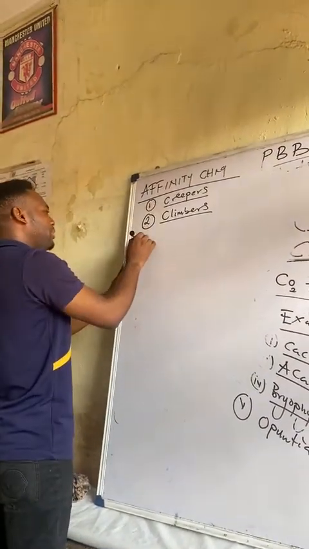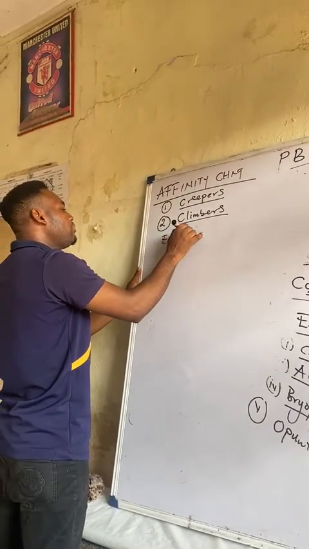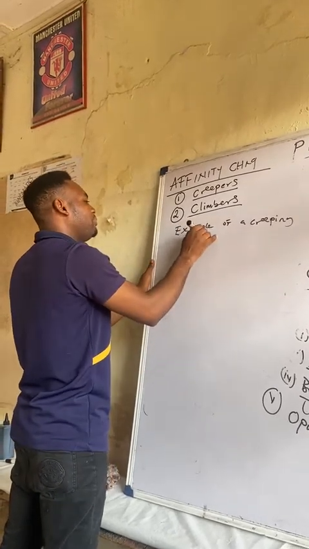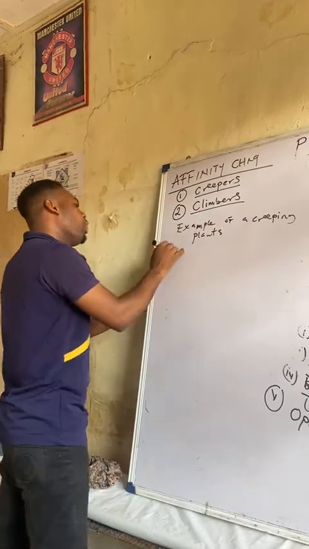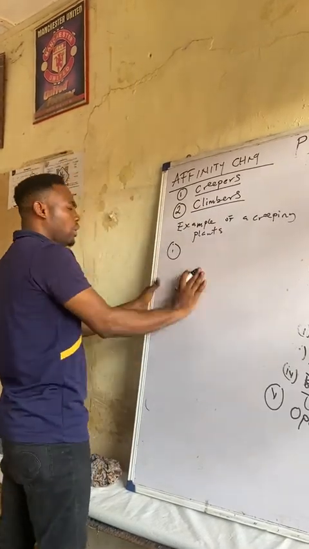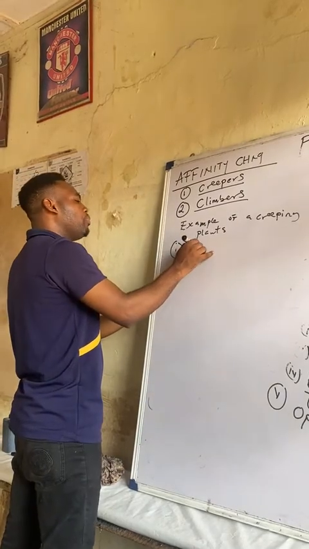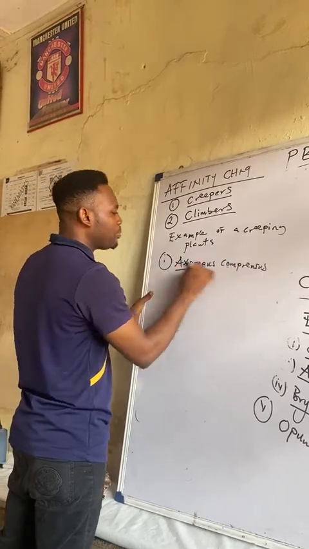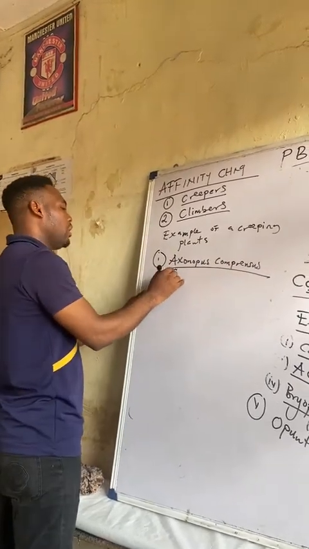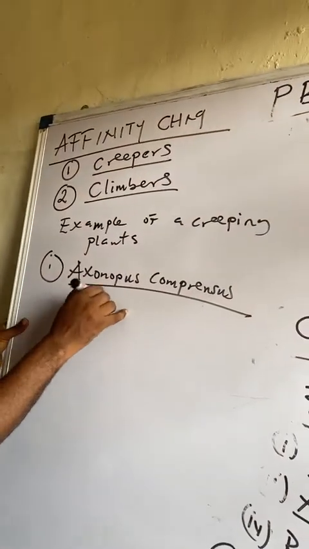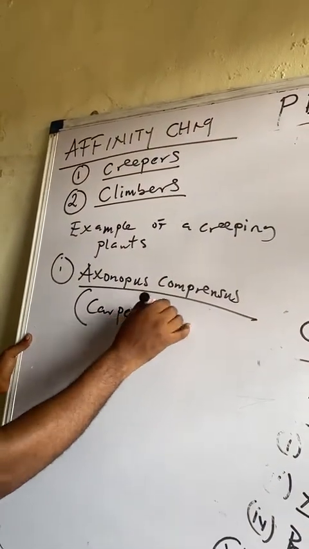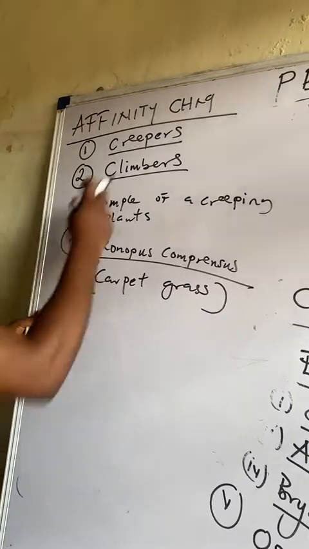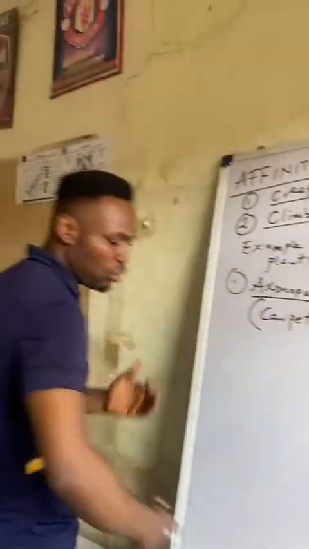So examples of creeping plants. Let me just give two. One, we have a particular plant we call Axonopus compressus. This plant is known as carpet grass with broad leaf. Carpet grass is what we call Axonopus compressus. It's a creeper. It is not a climber. It has weak stems, so it crawls on the ground.